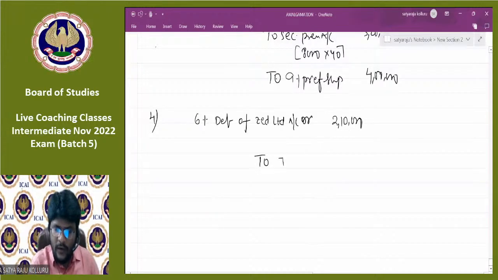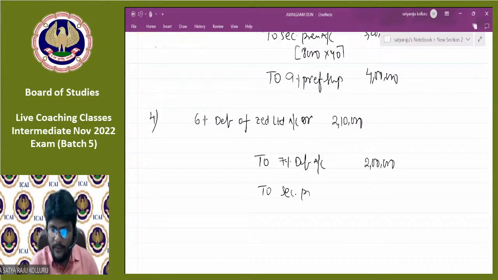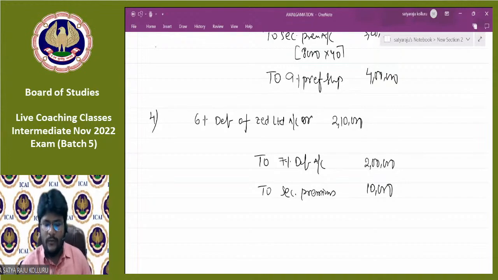We are issuing our own company 7% debentures. Face value is how much? 2 lakhs. The excess of 10,000 is securities premium. That is to securities premium account. Is it okay, guys? All of you.